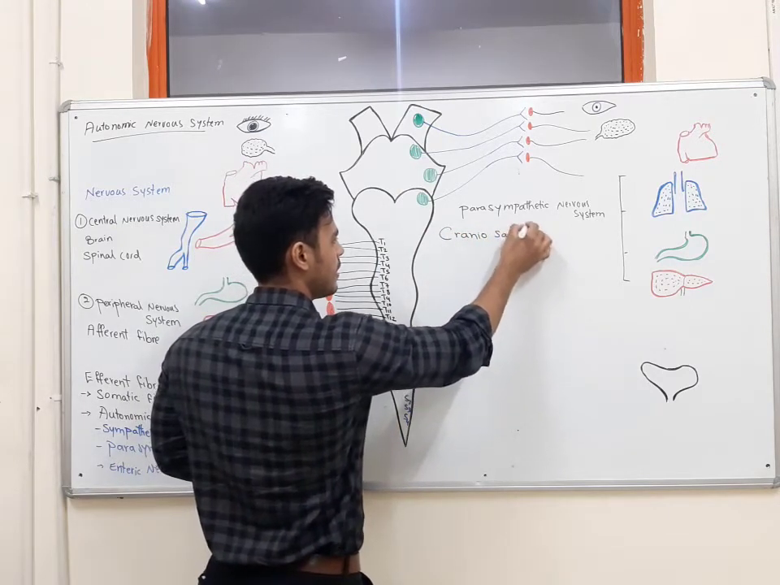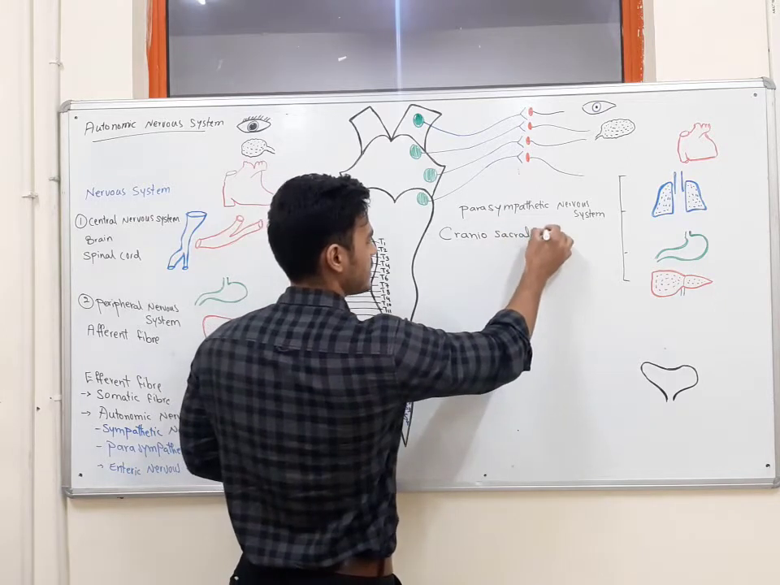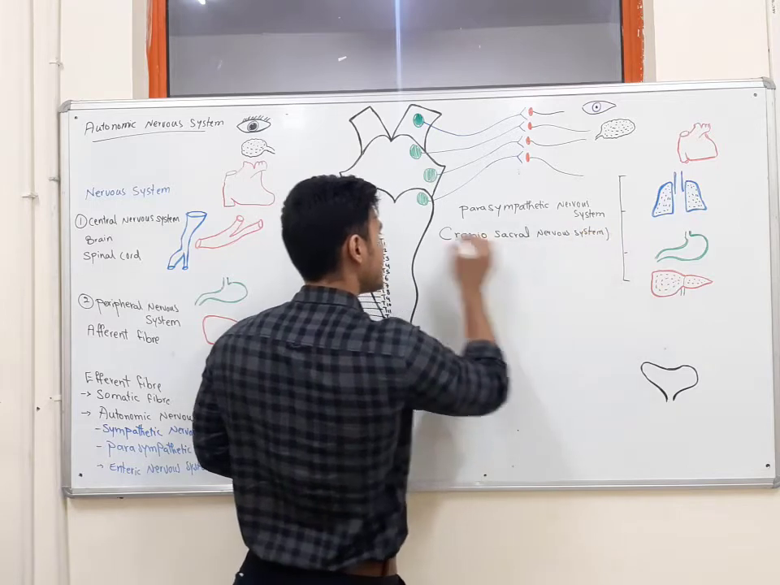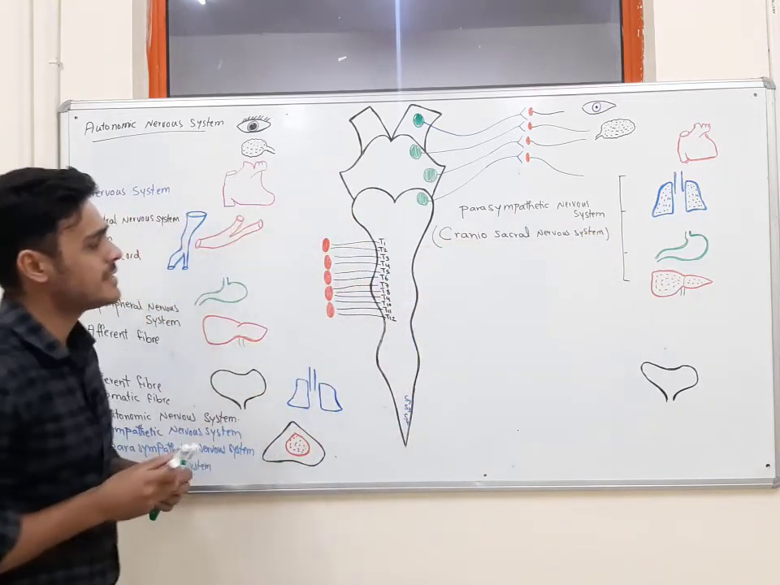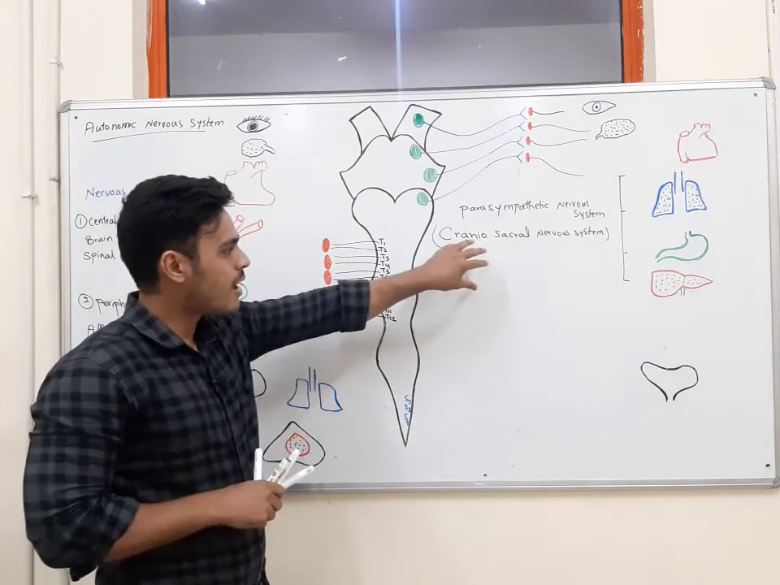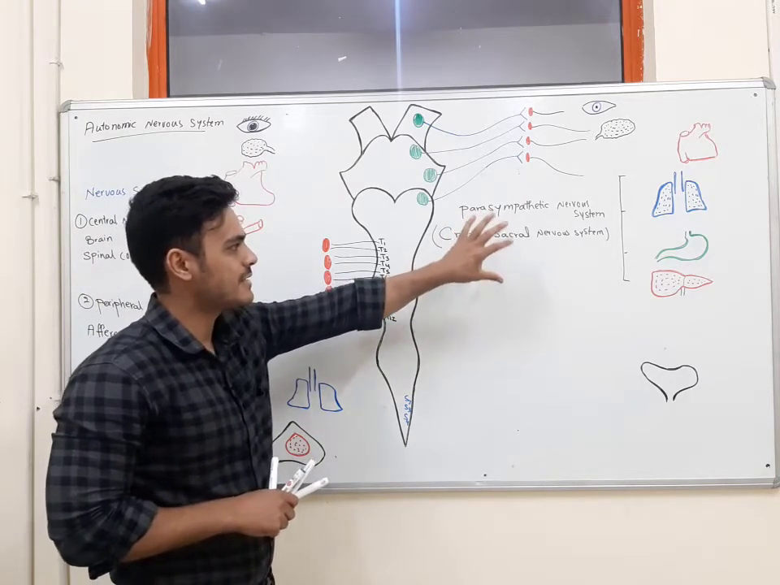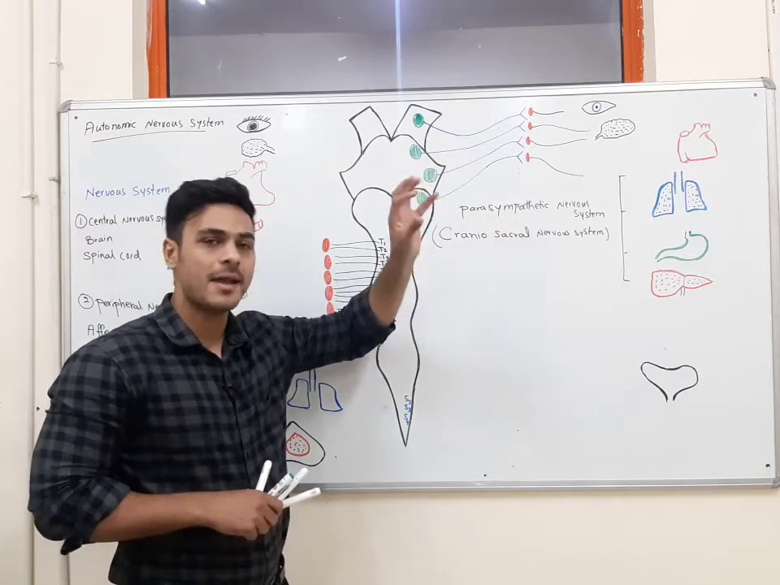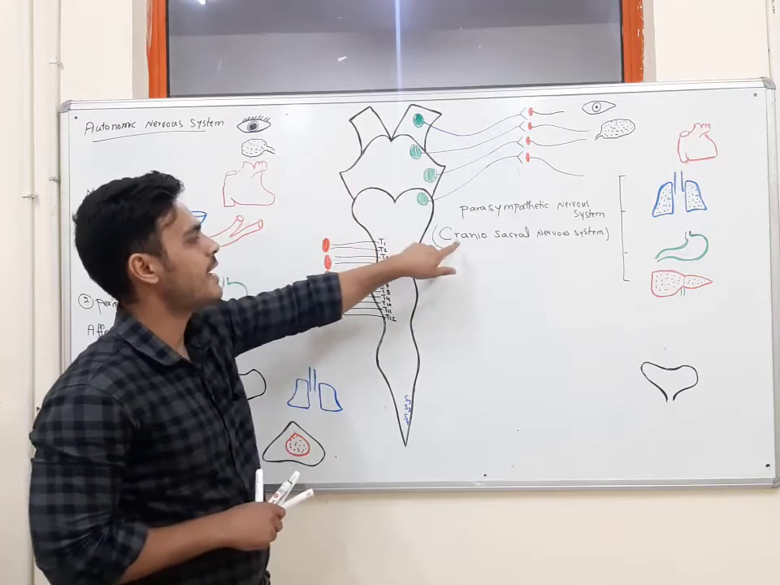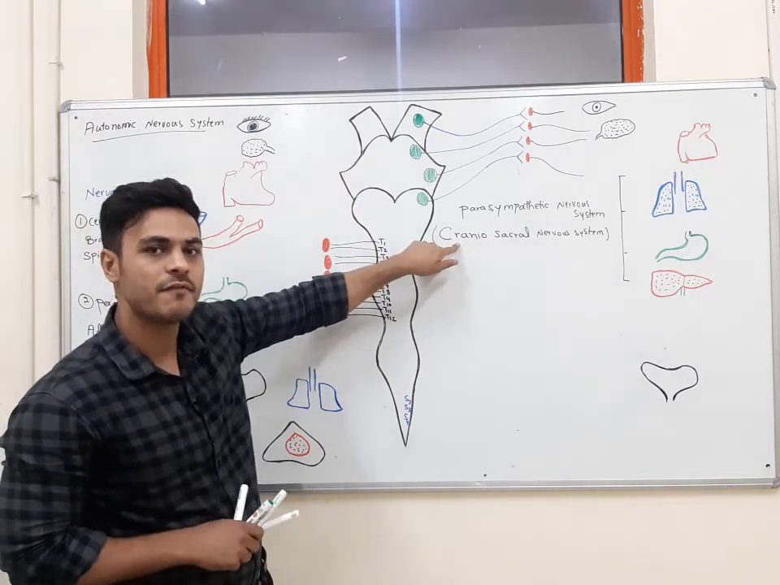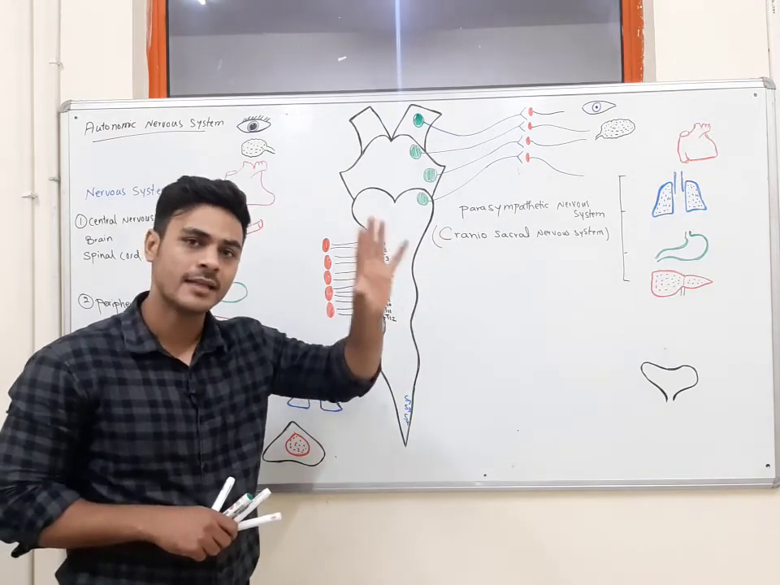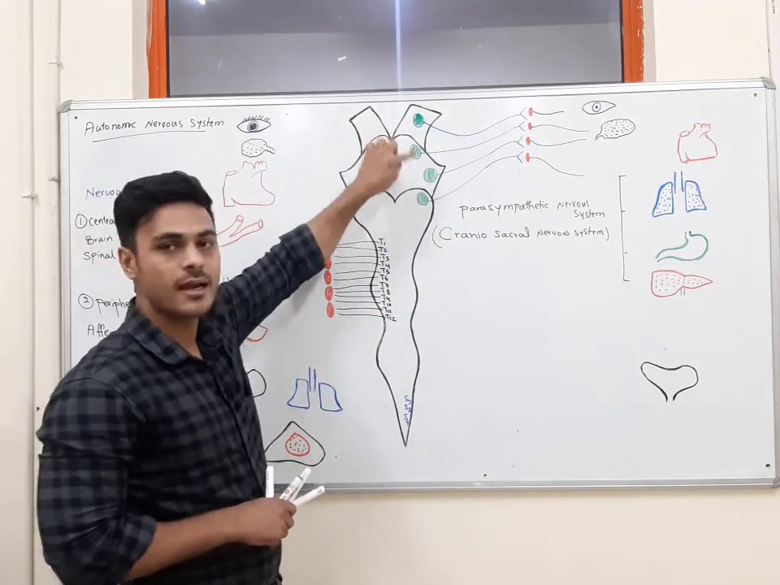Craniosacral nervous system. Why are we saying that the parasympathetic nervous system is a craniosacral nervous system? Because some of the fibers in the parasympathetic nervous system originate from the cranial part, especially from the nucleus of the 3rd, 7th, 9th, and 10th cranial nerve.